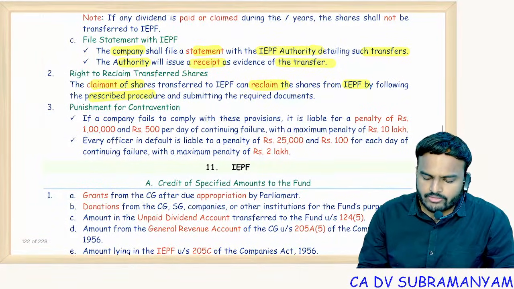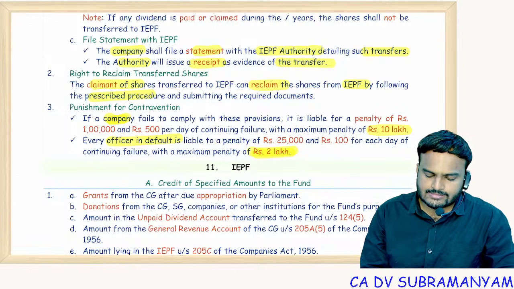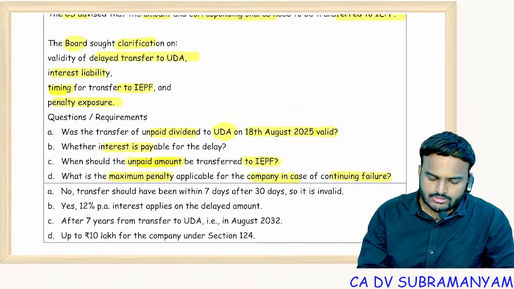In case of contravention, this is the punishment. Company, maximum fine 10 lakhs. Officer in default, maximum fine is 2 lakhs. So that's all about this question.